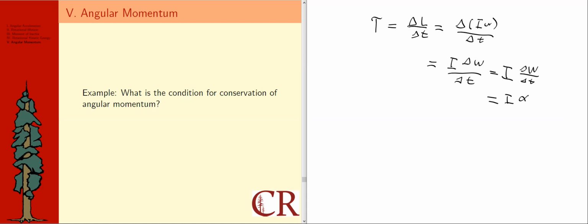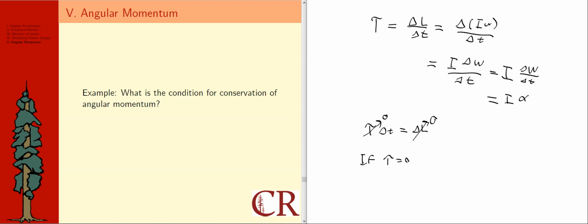If I multiply both sides of this by time, I would get torque multiplied by time is equal to the change in angular momentum. But if the torque happened to be equal to 0, that would imply, let me state this a little bit differently here. What I'm trying to say is, if this is true, then this is true. So to say that more clearly: